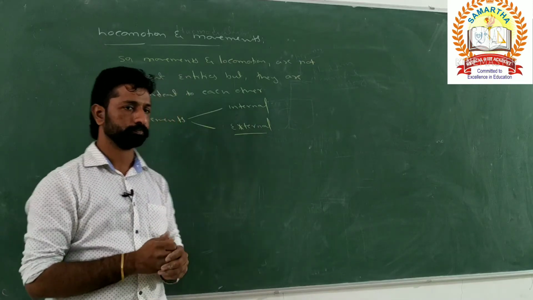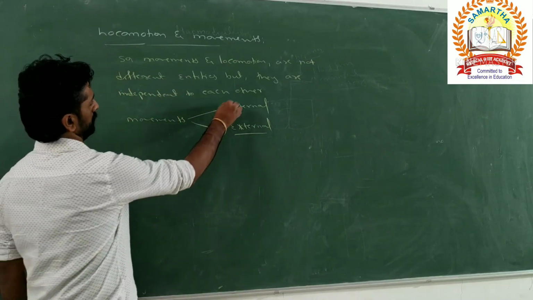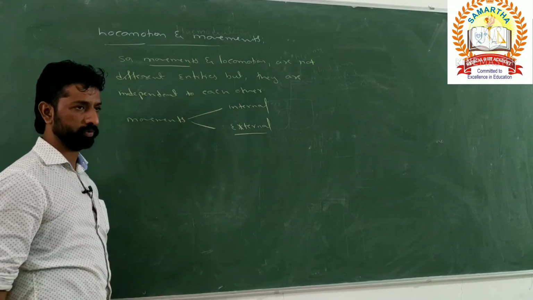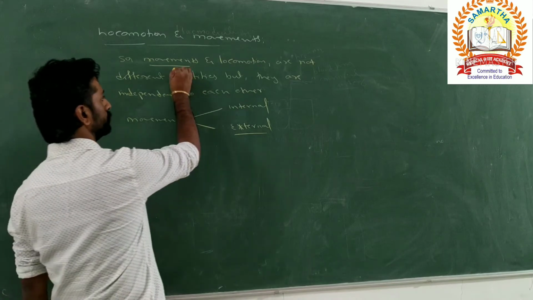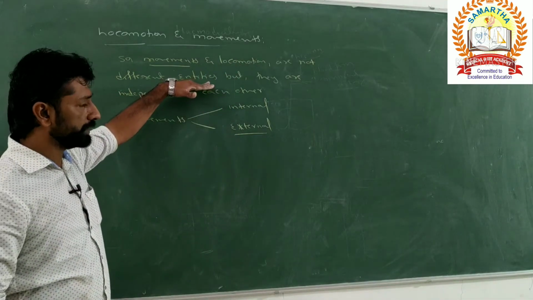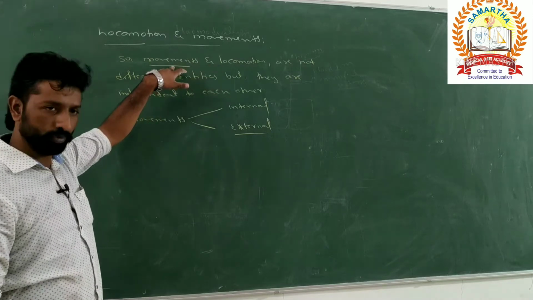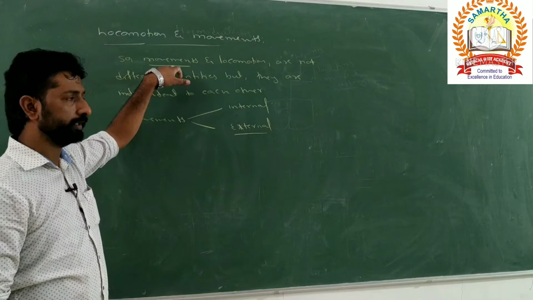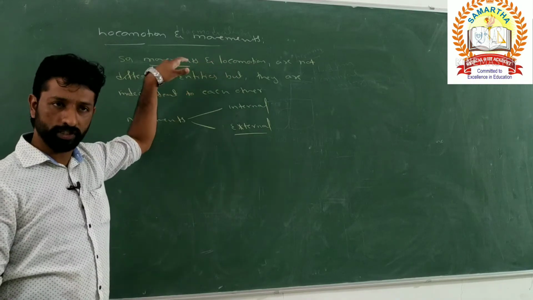Is it clear? The movements may or may not result in locomotion, but both of them are not different entities. Both are movements only, or change in direction of the body parts only, and they are independent of each other.